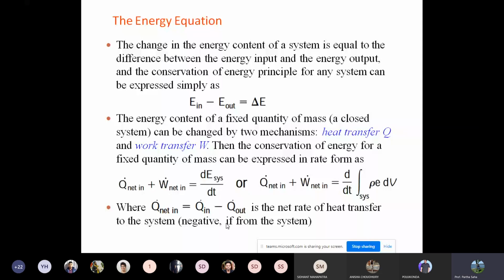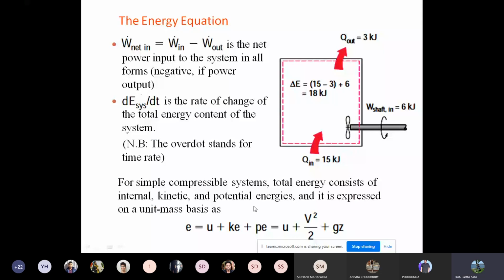So the total amount of energy associated with the system is given by Q dot net in plus W dot net in equal to dE system by dt. What is dE system by dt? It is the rate of change of the total energy content of the system. Similarly, W dot net in is nothing but W dot in minus W dot out, the net power input. As I said, energy change with time is actually power. So W dot in minus W dot out is the net power input to the system in all forms.